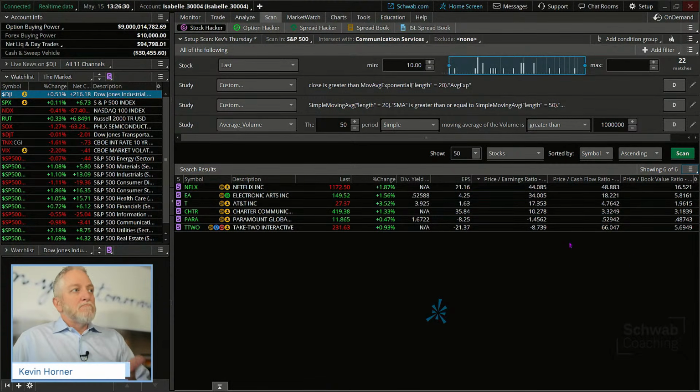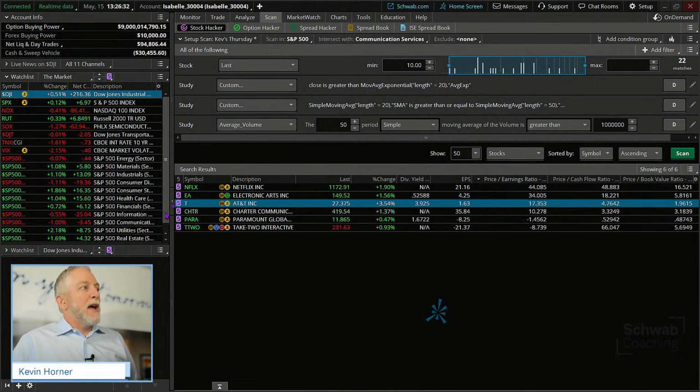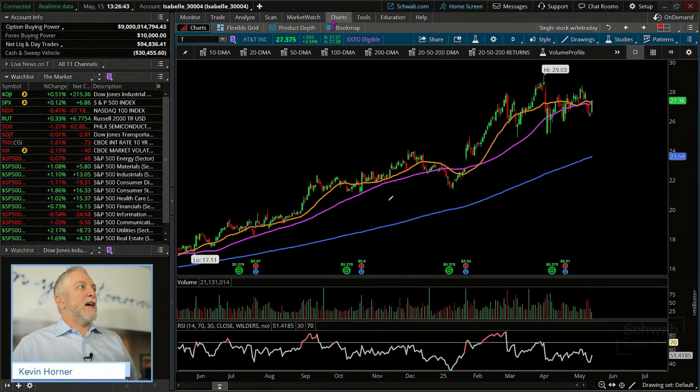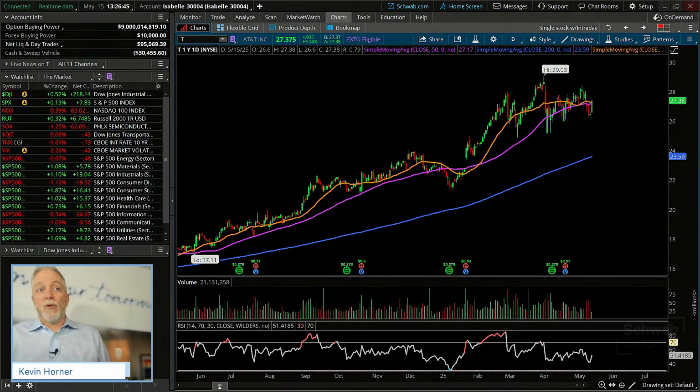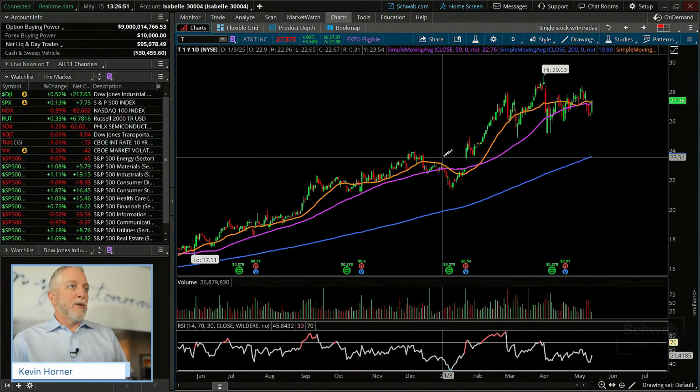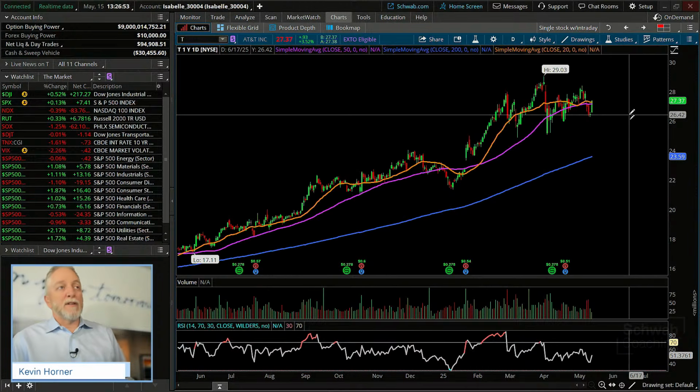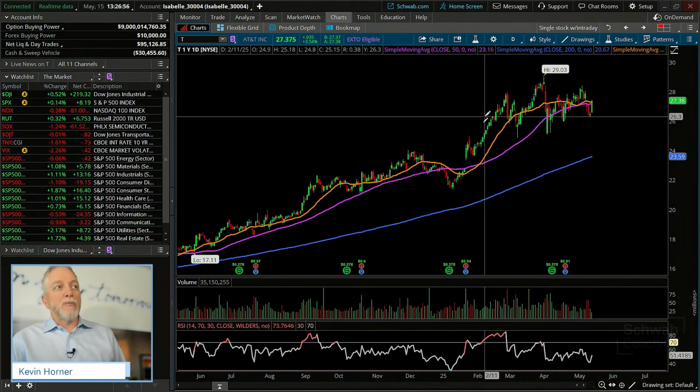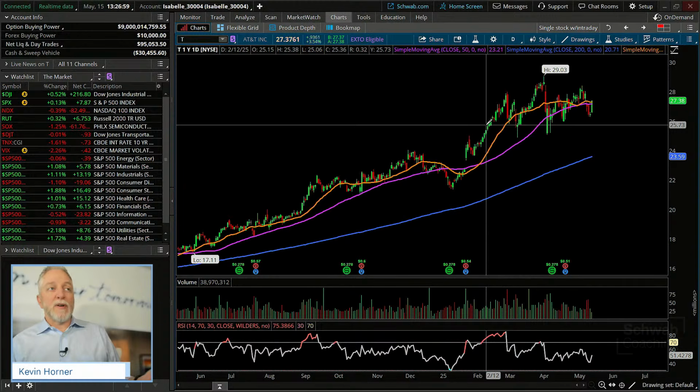So maybe you're looking for a dividend yield, and the idea of a near 4% dividend here in AT&T could be appealing. Let's click on this, which is going to populate my chart for me, and let's see how AT&T looks. Well, it is true. We do have a series of higher highs and higher lows along the way in here. Some traders, even investors, would say that some action above this $25 a share has been favorable. A lot of the price action over the last couple months has been above $25 a share, so that might be something that some investors are considering here.